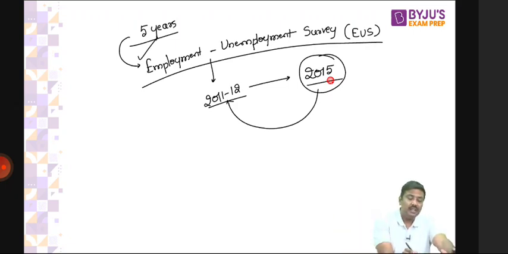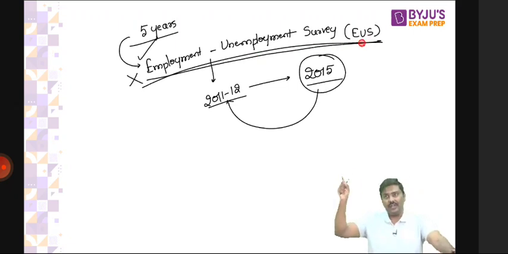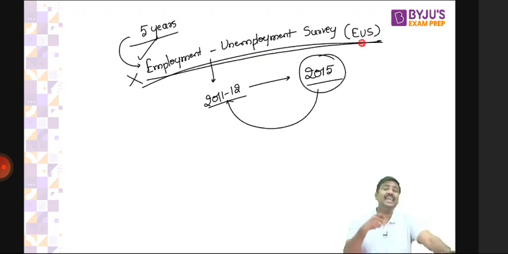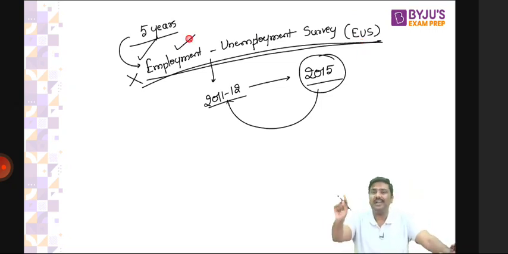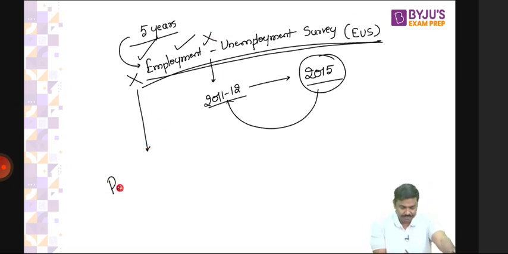And that is the precise reason we have discontinued, I repeat, discontinued the employment-unemployment survey. In 2011 and 12, the survey was conducted and data was published. In 2016 and 17, the survey was conducted, but the data was not published. Why? The Government of India withheld the data and said this is not the right approach to make policies. So we have discarded EUS, and in place of this, we have introduced another system, the Periodic Labor Force Survey, PLFS.